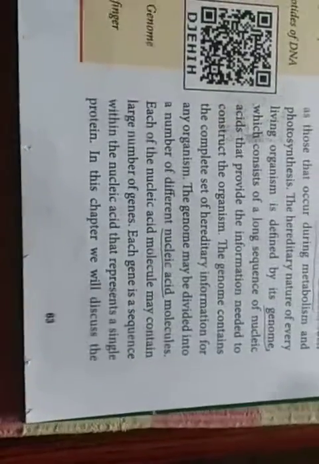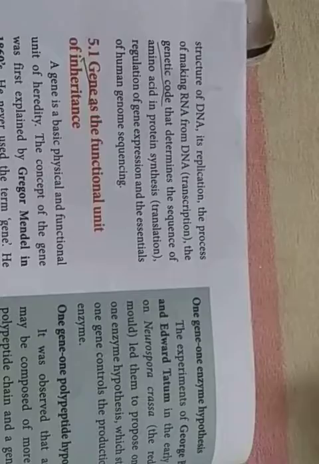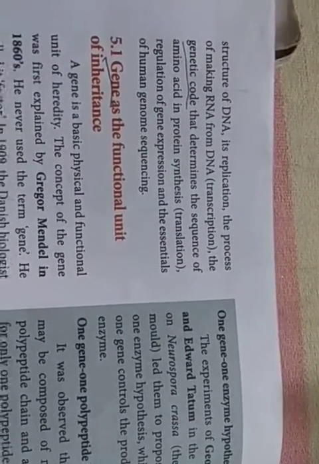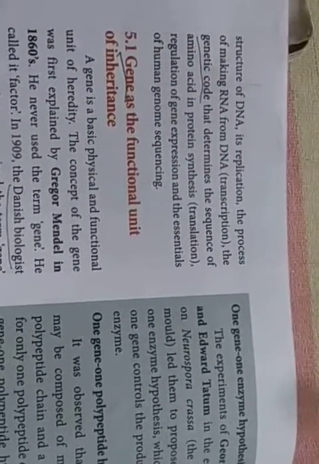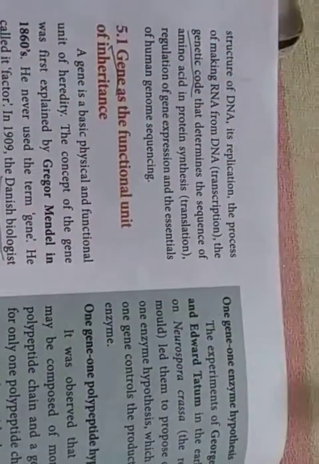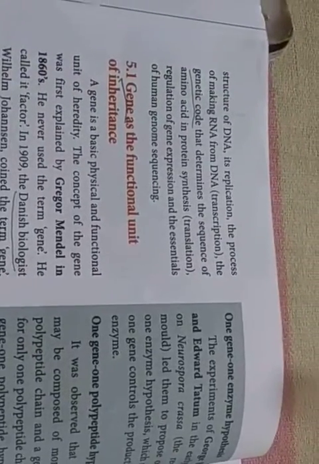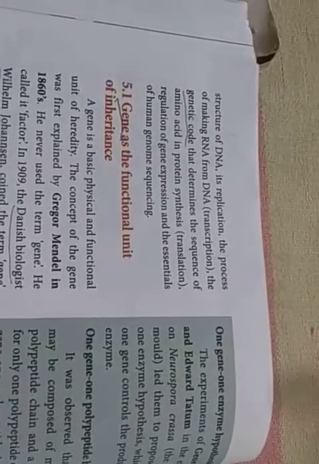So in this chapter we are going to discuss the structure of DNA, then replication, the process of making RNA from DNA, the genetic code that determines the sequence of amino acids in protein synthesis, then regulation of gene expression and the essentials of human genome sequencing. First we will discuss the structure of DNA, then how DNA replicates, how it multiplies.